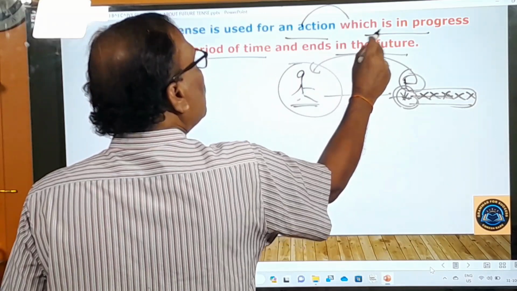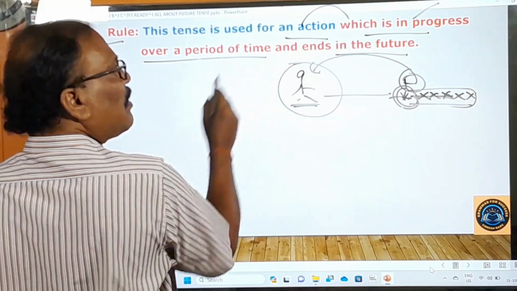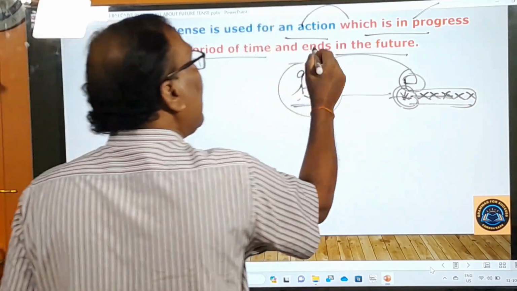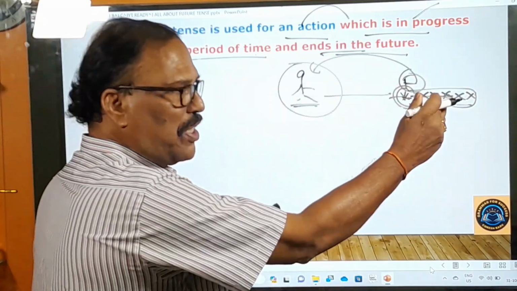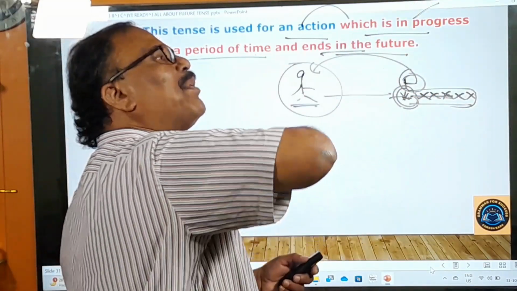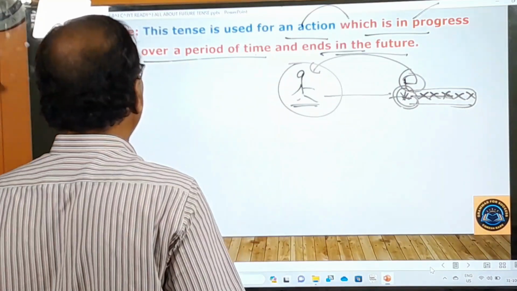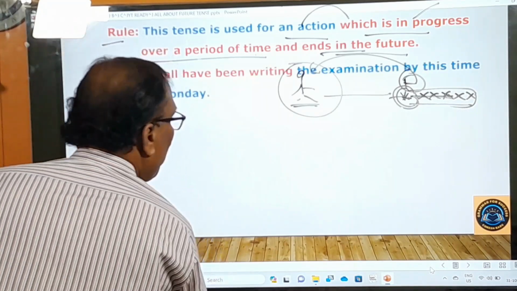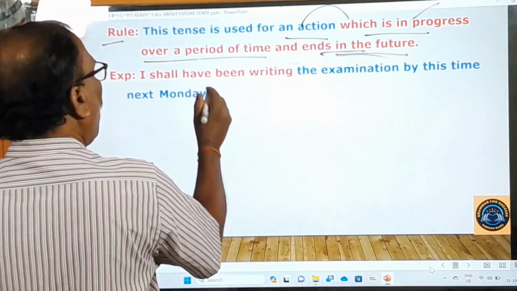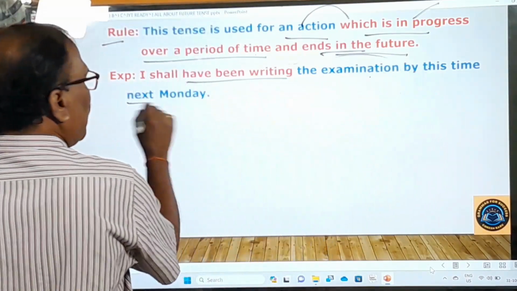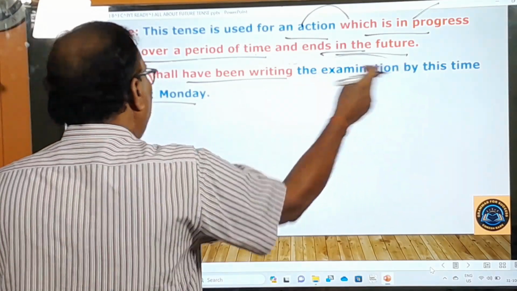That's why this tense is used for an action. What kind of action? Which is in progress. How long? Over a period of time in the future, and that ends only in the future. It begins in the future, it continues in the future, it ends in the future. All these three things will happen only in the future. Now I'll give you some examples to make you understand this. I shall have been writing the examination by this time next Monday.